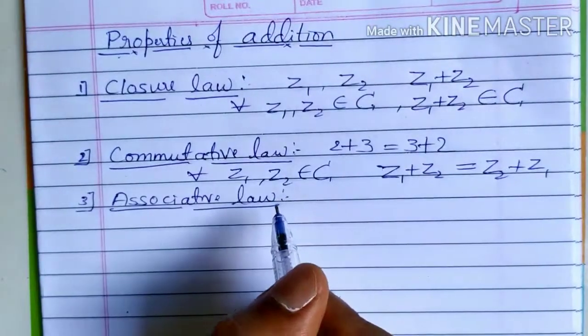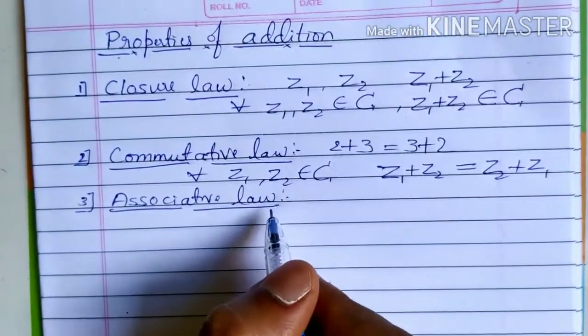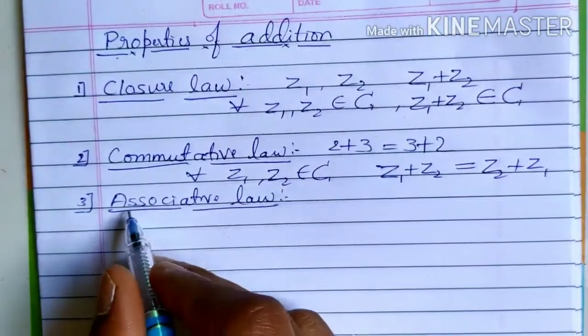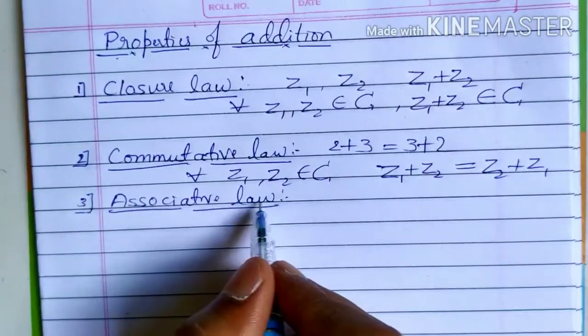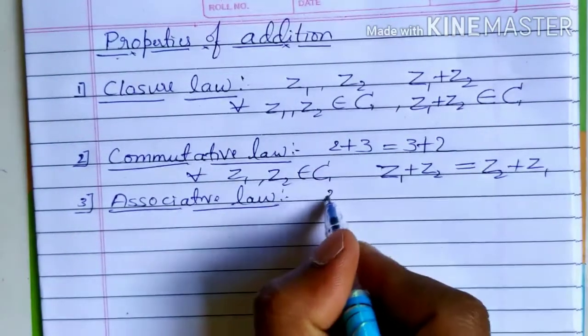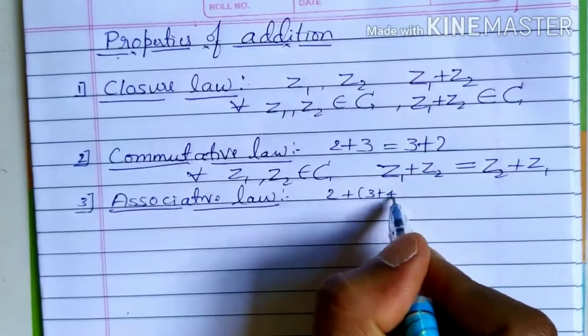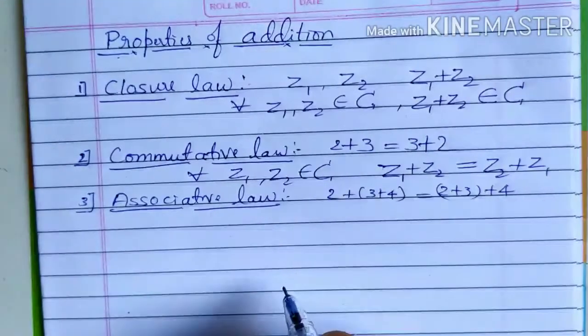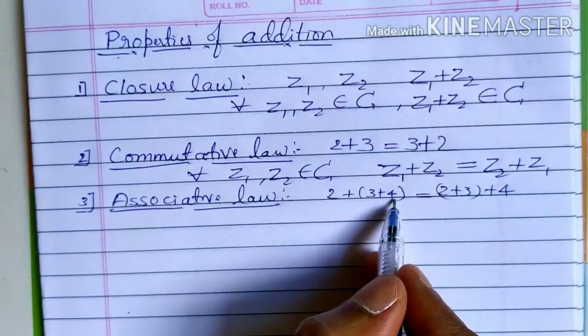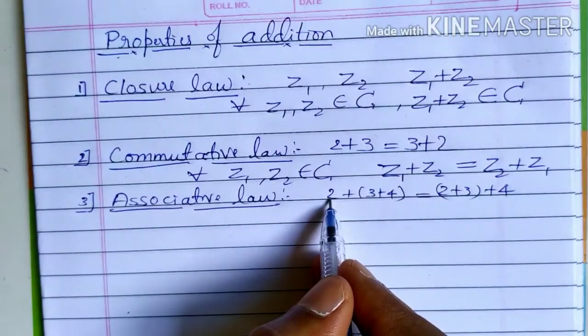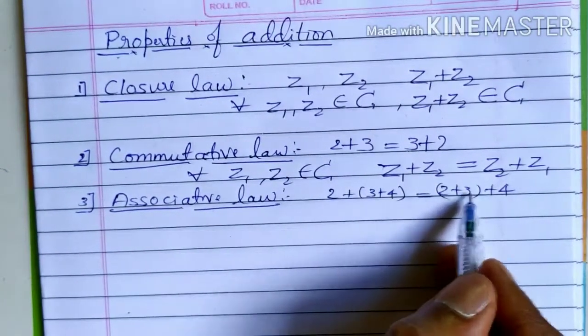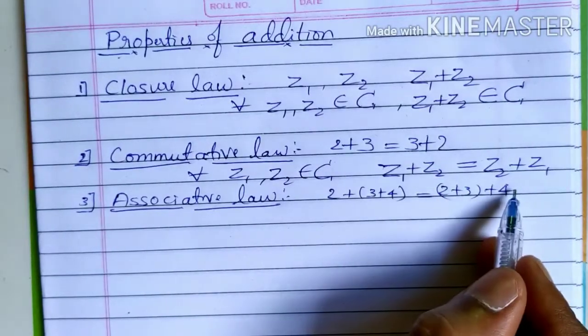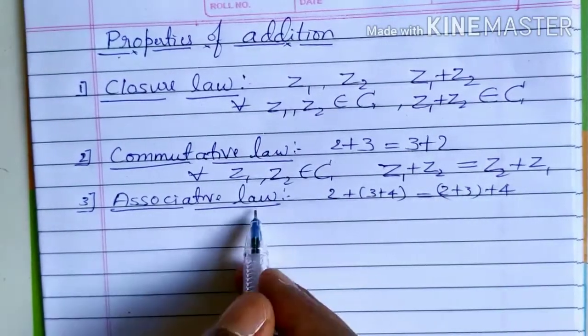Third one, associative law. You have also studied associative law for the set of real numbers, that is 2 plus 3, plus 4 is the same as 2 plus 3 plus 4, right? So adding these two numbers first and then adding the other number is the same as adding the other two first. That is called associative law.